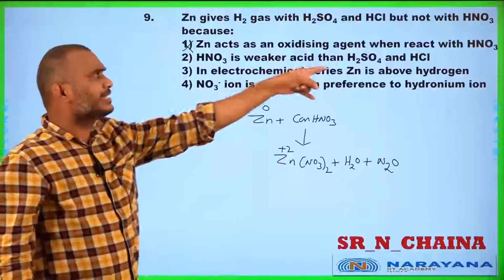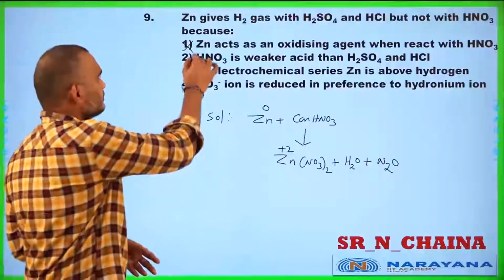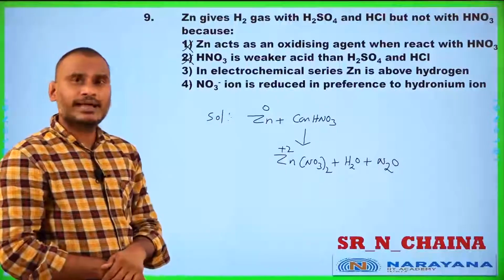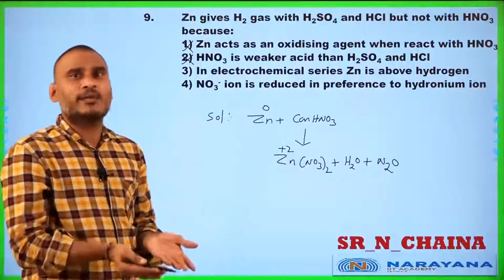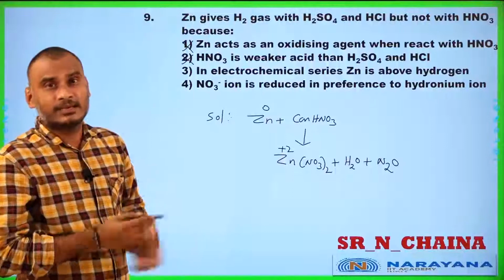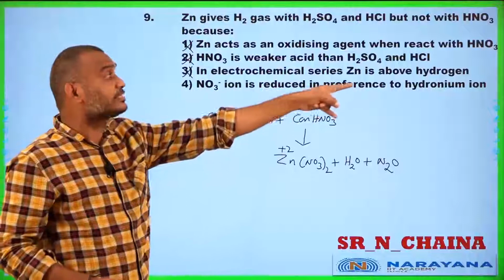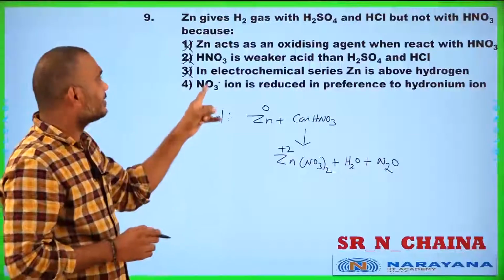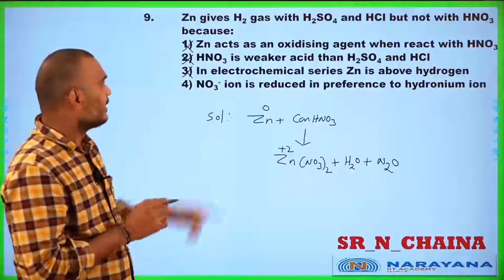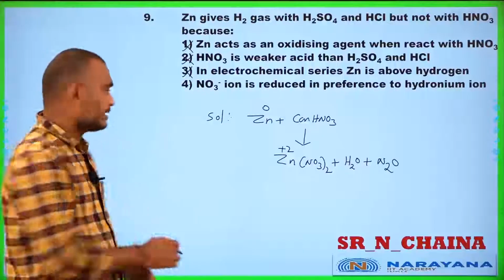HNO3 is a weaker acid than H2SO4 and HCl. Even if it is a weaker acid, there is no effect on this. In the electrochemical series, zinc is above hydrogen. Because it is above hydrogen, it should displace H+ from nitric acid, but that does not occur. So nitrate ion is reduced in preference to hydronium ion. Got my point? Nitrate ion is reduced in the presence of hydronium ion. Let us see here.